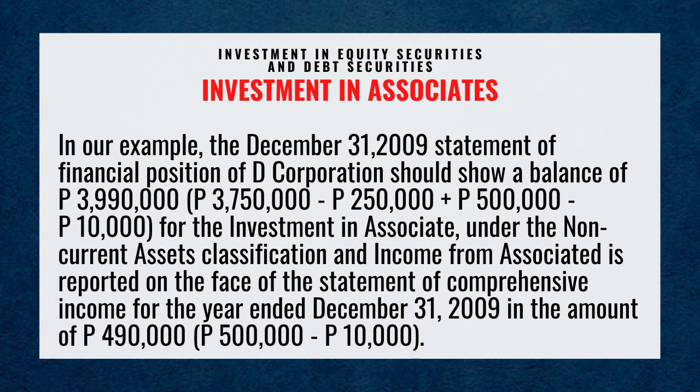Income from associate is reported on the face of the statement of comprehensive income for the year ended December 31st, 2009 in the amount of 490,000, computed as 500,000 less 10,000 pesos.